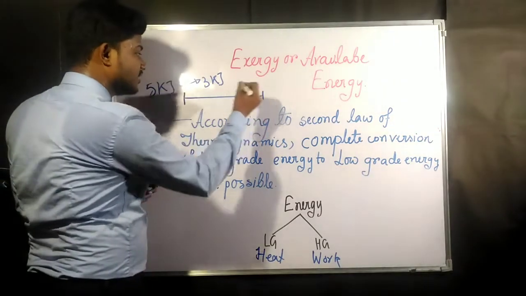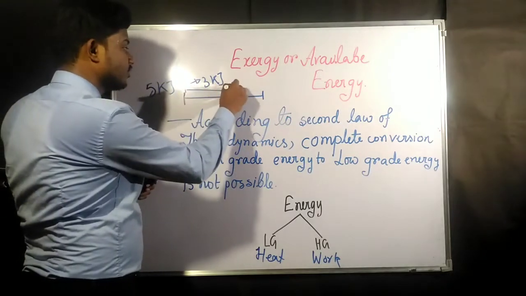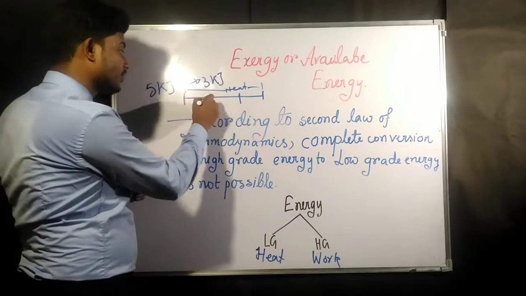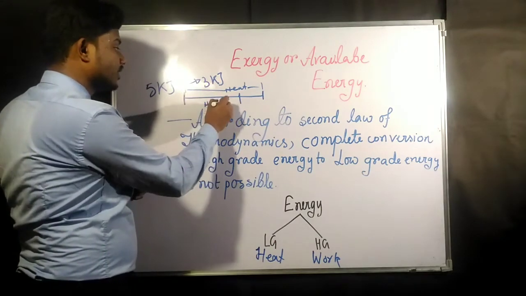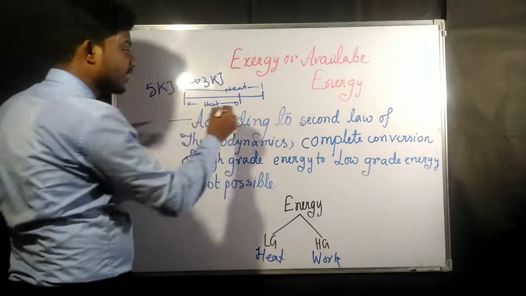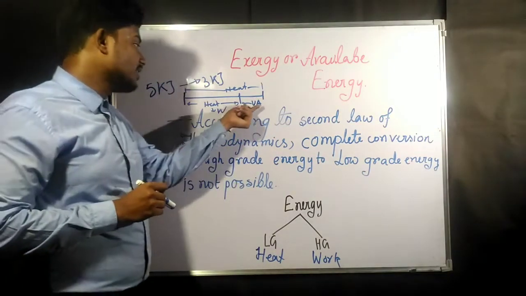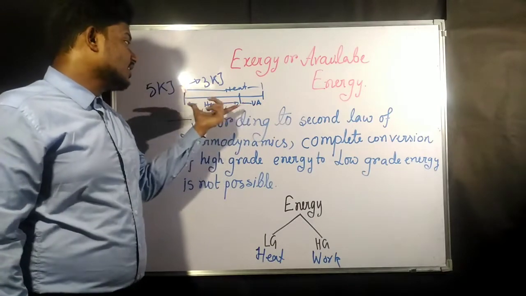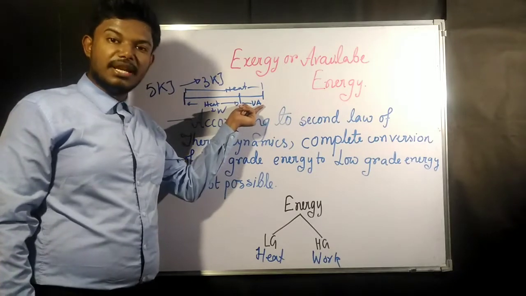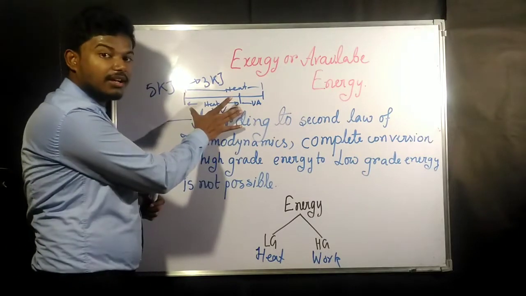Suppose this is the total energy. Now there could be a maximum amount of heat. This is the total heat. Suppose from that, the maximum amount of heat we are going to convert into work. Then the remaining part is known as unavailable energy. Because it is the minimum, this is the minimum amount of unavailable energy, and this is the maximum amount of heat we can convert to work.